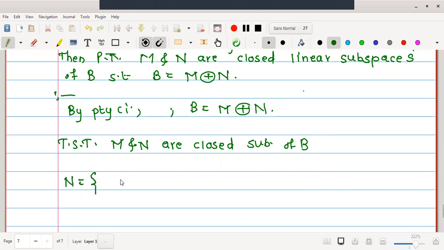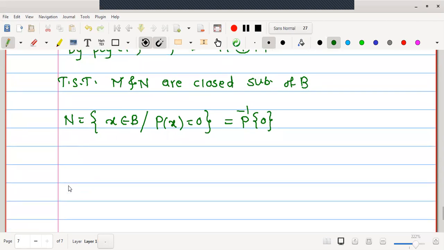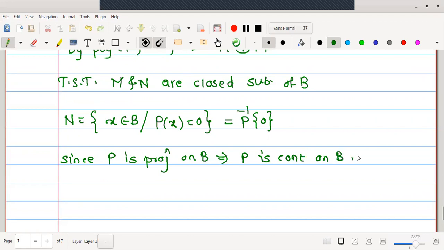Null space is defined as the collection of all vectors x in B such that the P image is 0. One can write the set as P inverse image of the singleton 0. Now, as P is given to be a projection on a Banach space, P is a continuous linear idempotent. Therefore, since P is a projection on B, it implies P is continuous on B.